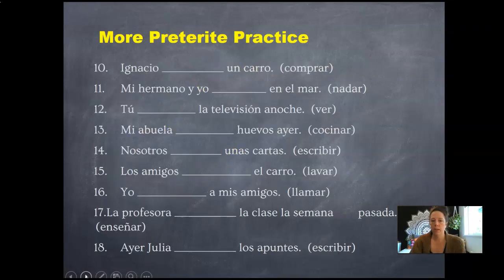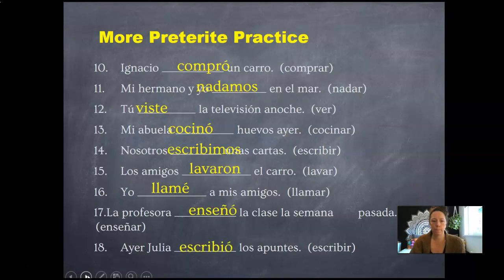And a little bit more practice. Again, pause the video, practice if you need this extra practice. And then here are the answers. Oh, a little bit hard to read on a couple, my apologies. You might notice this verb here, lavar. One mistake I notice a lot of people are making is they'll put two L's at the beginning, and they'll say llavar, which is not actually a verb. We have llevar with the two L's, to carry or to wear, and lavar with one L, to wash.